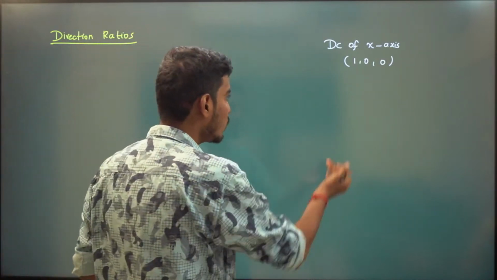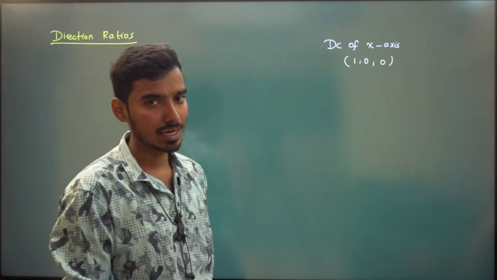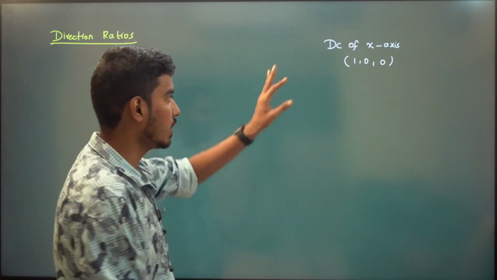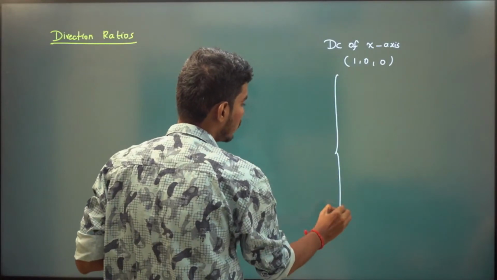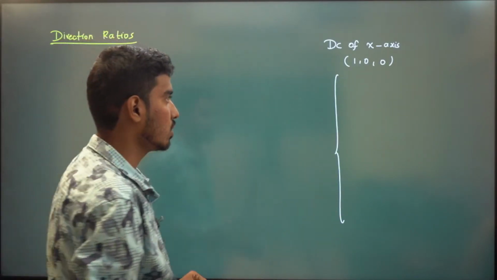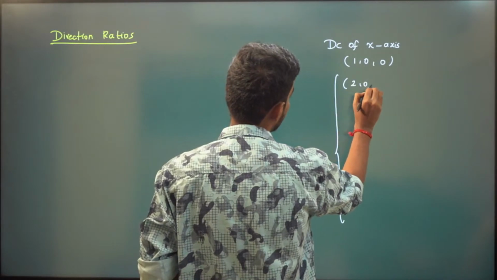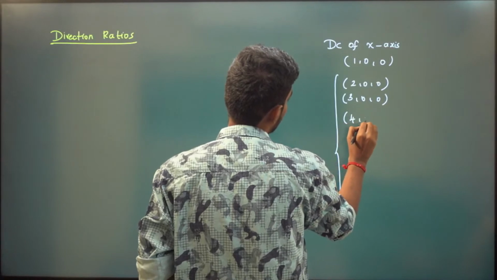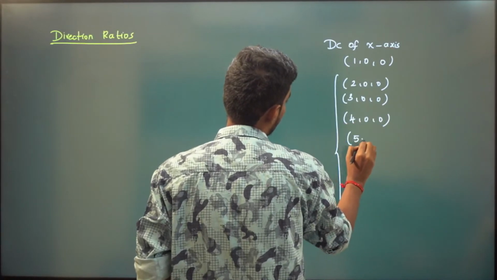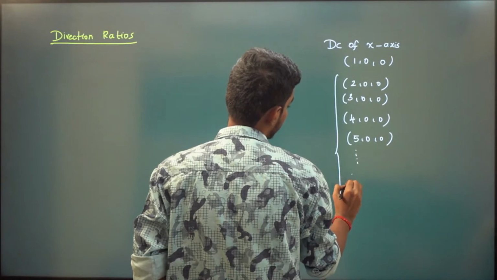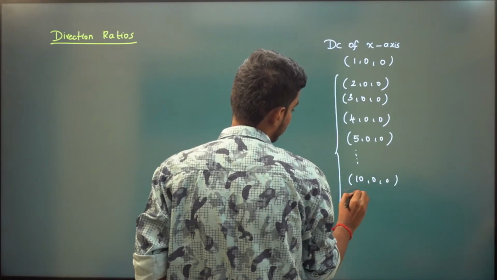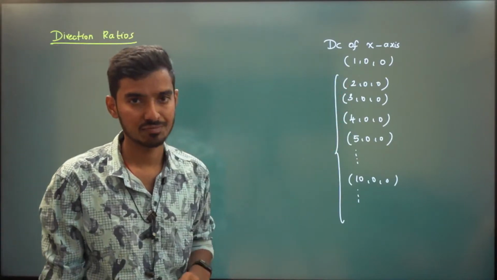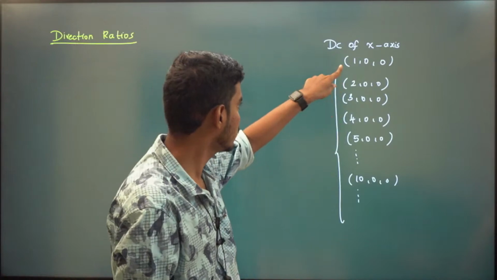Now I'm going to write some more vectors, and you tell me what the similarity between these is: 2, 0, 0; 3, 0, 0; 4, 0, 0; 5, 0, 0; 10, 0, 0, and so on. What can you say about this and this?